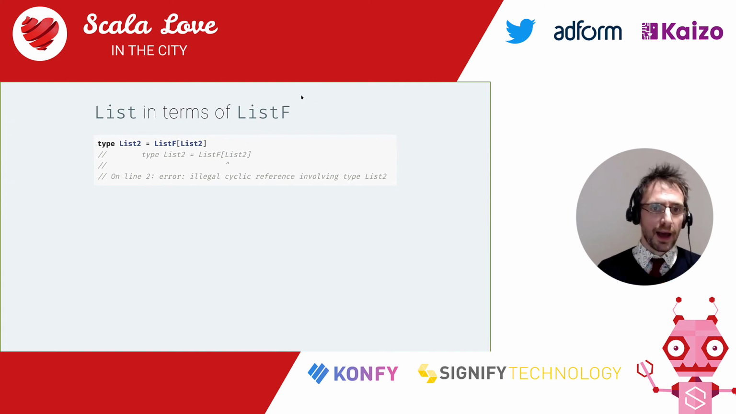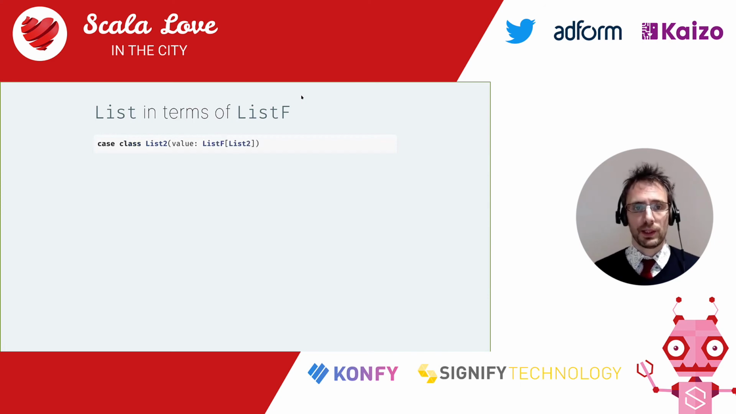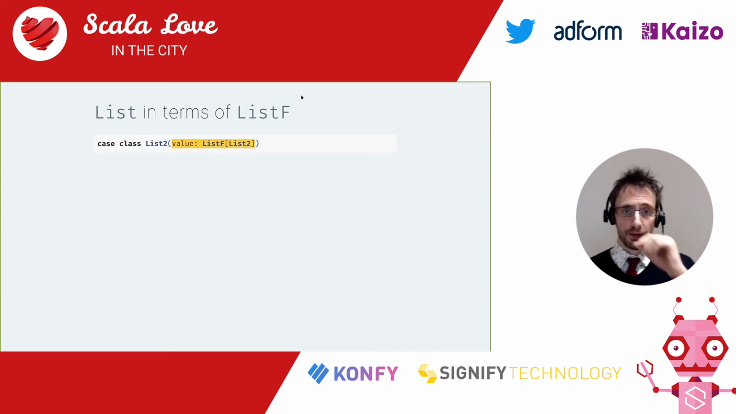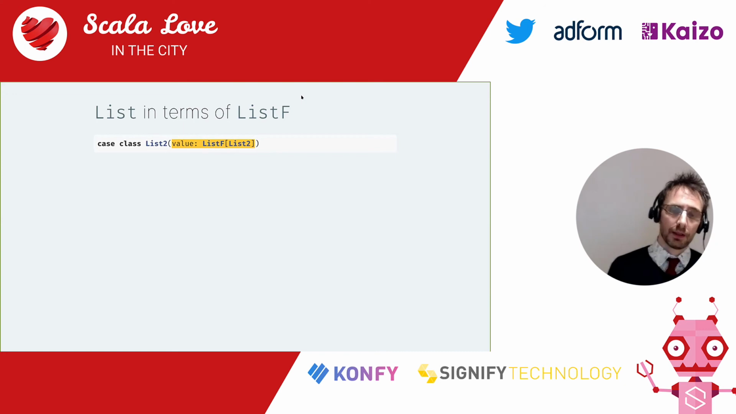But we have been doing recursive data types for the past half hour or so. So maybe we could do that. Maybe list2 cannot be a listf of list2, but it can have a listf of list2. Maybe we could have this that way.